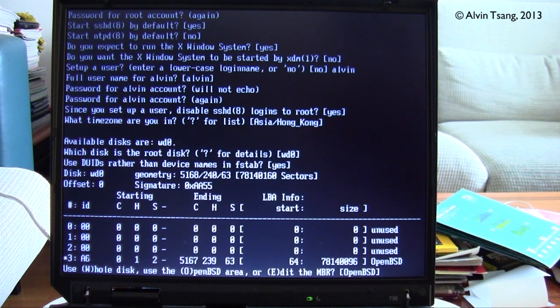But in the usual case, I'm guessing that you have Windows installed on it. So if that's the case, the easiest thing to do is just to use the whole hard drive. Wipe out the hard drive and let OpenBSD take it over. So I'll pick W, use the whole disk, and I press enter. So this will wipe out the entire hard drive.